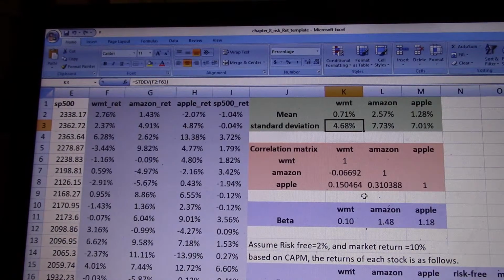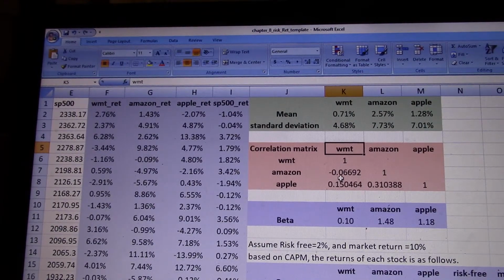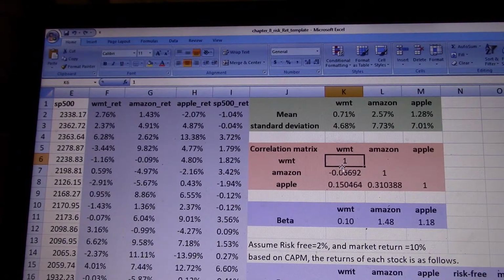Okay, now if we have a portfolio, for example, you have both Walmart and Amazon, and maybe you have Apple in it, so you have a portfolio with 3 stocks. What can you do? Then you have to consider not only the mean and standard deviation of each stock, you also have to consider the correlations between the stocks. For example, I have a correlation matrix based on the stock returns on the left. The correlation of Walmart and Walmart is 1.